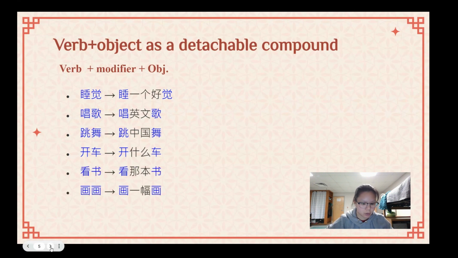So you can see with all of these, reading what kind of book, or drawing this kind of drawing. This last one is 画画, to draw. This is a newer word. You're just drawing or painting on a canvas of some sort. But you can see you're just separating the verb and the object and putting that modifier in there.